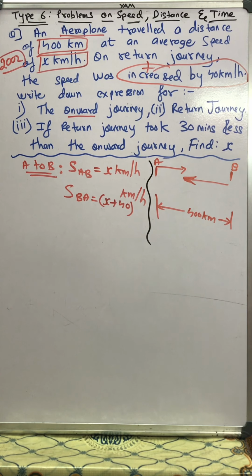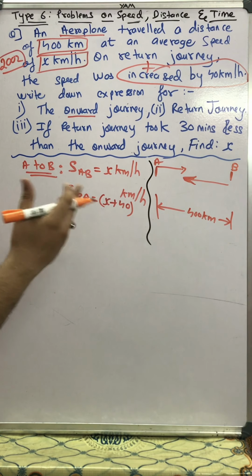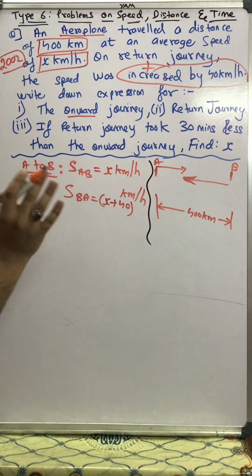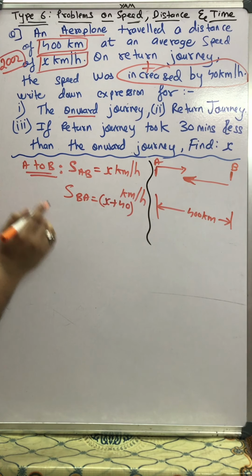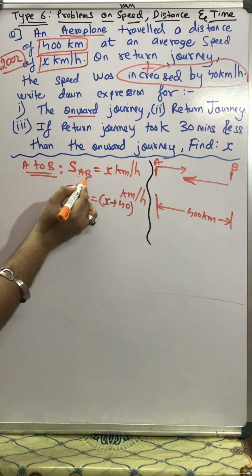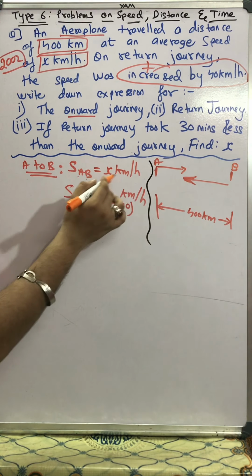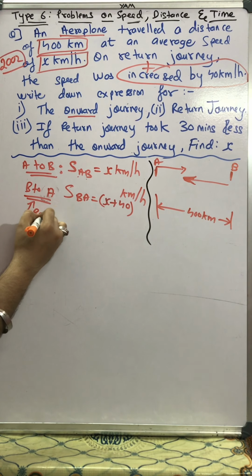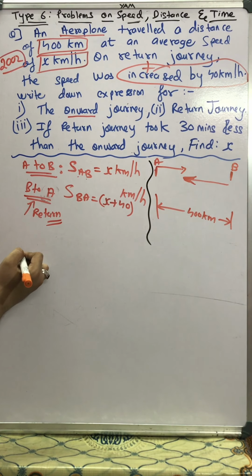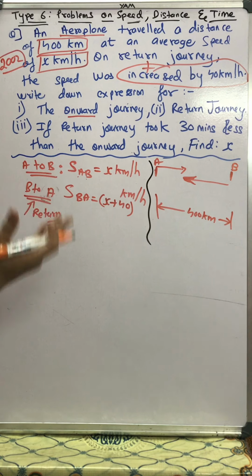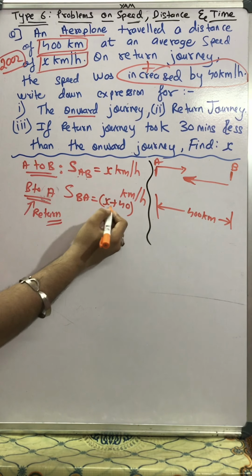So the story is, an aeroplane is flying between A and B. Starting point is A and ending point is B. When the aeroplane is going from point A to point B, the speed I have denoted by capital S, and AB in subscript means going, this is the onward journey, A to B is x kilometer per hour. And when the aeroplane comes from B to A, this is the return journey. So I have written in subscript BA. While returning, the aeroplane increases its speed by 40 kilometers. So it's x plus 40 kilometer.